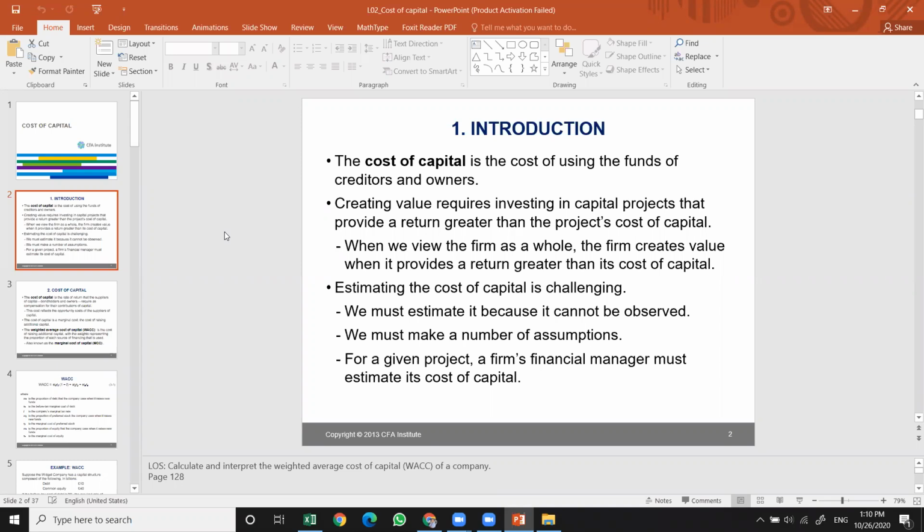So estimating the cost of capital is a really challenging issue. We need to take care of the estimation because it cannot be observed easily. We must make a number of assumptions in order to estimate the cost of capital. And for a certain given project, the firm's financial manager should take into consideration its cost of capital as well.